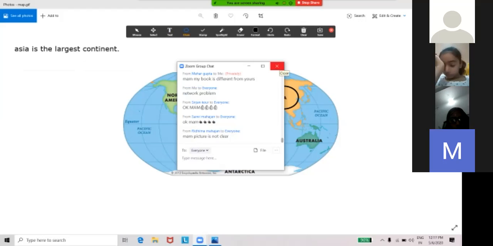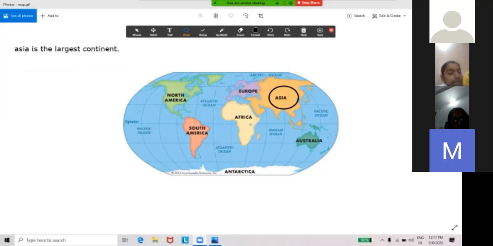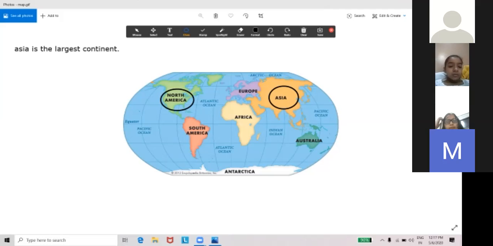North America is the 3rd largest continent. Students, this picture is in your book also. I have sent it yesterday. So you people are not looking at the snap homework. Please. North America is the 3rd largest continent. It was discovered in the 15th century. So the Rocky Mountains lie along the west coast of North America. This is the 3rd largest continent.